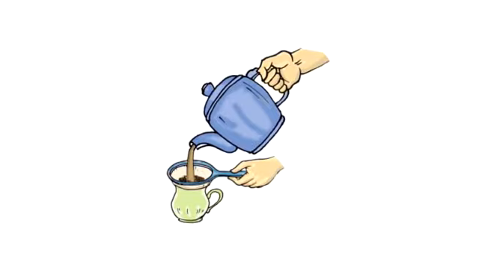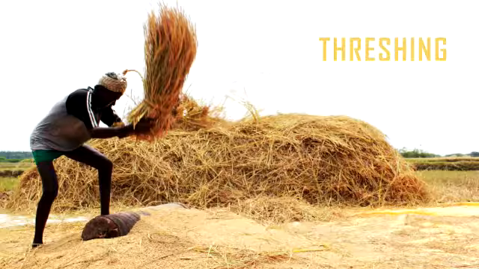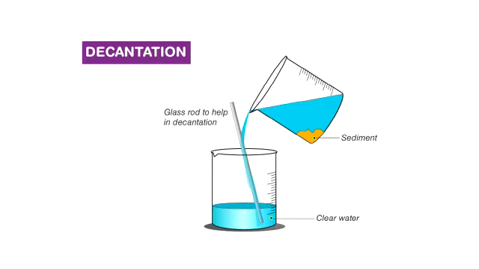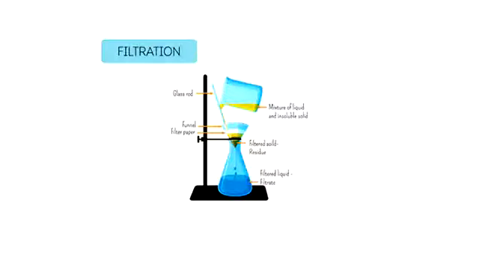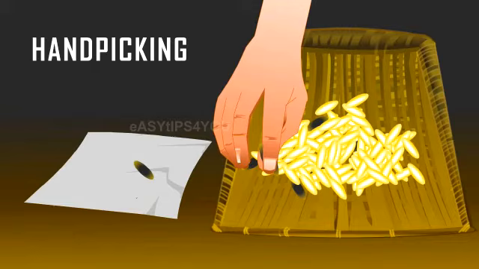Now let us study different methods of separation. Hand picking, threshing, winnowing, sieving, sedimentation, decantation and filtration, evaporation are some of the methods of separation. We will be studying them one by one. Today, we will be covering the first 3 methods of separation, that is, hand picking, threshing and winnowing in this lecture. Let us start with hand picking.